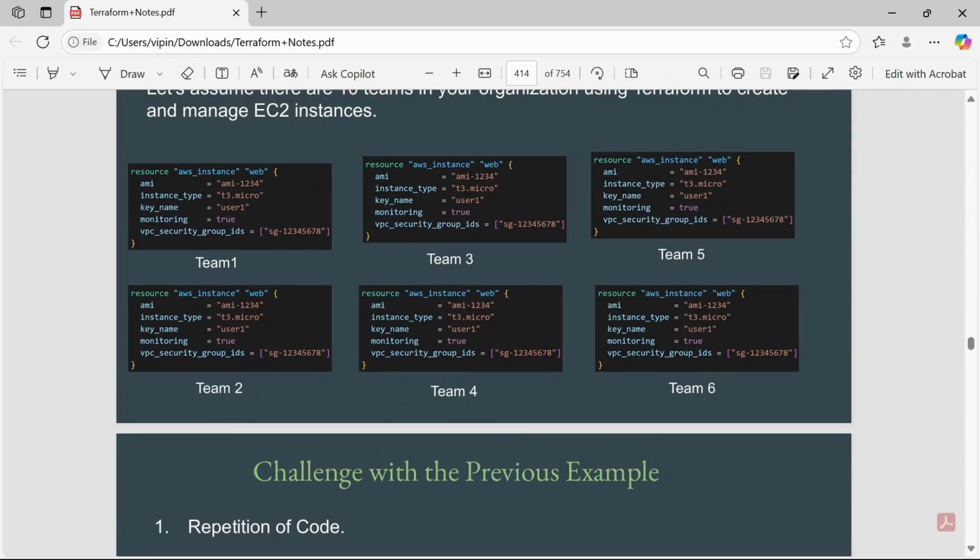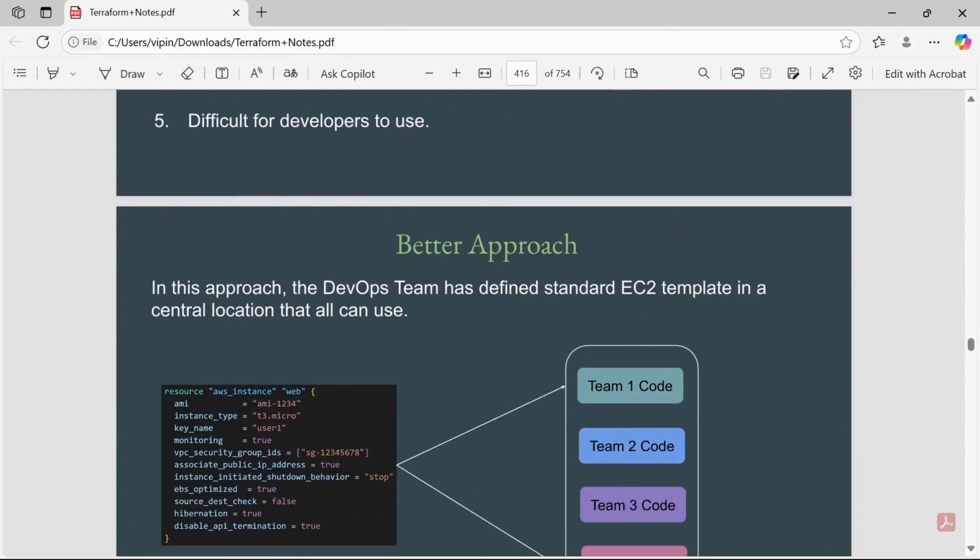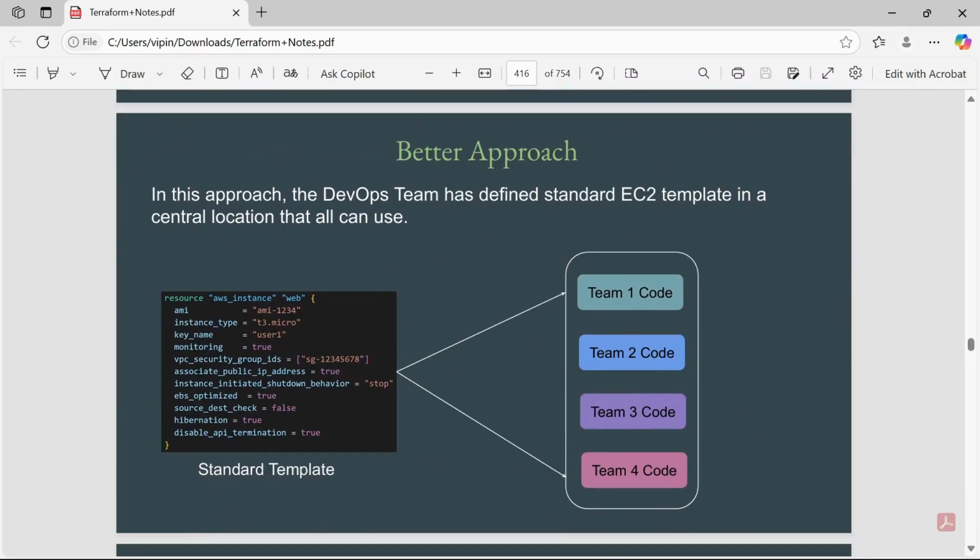It is also difficult for developers to use, because a code base that large becomes tedious to manage. So let's go ahead and see a better approach.